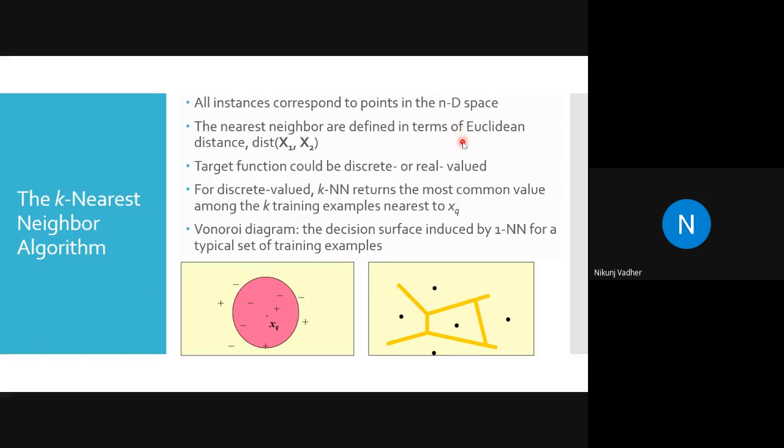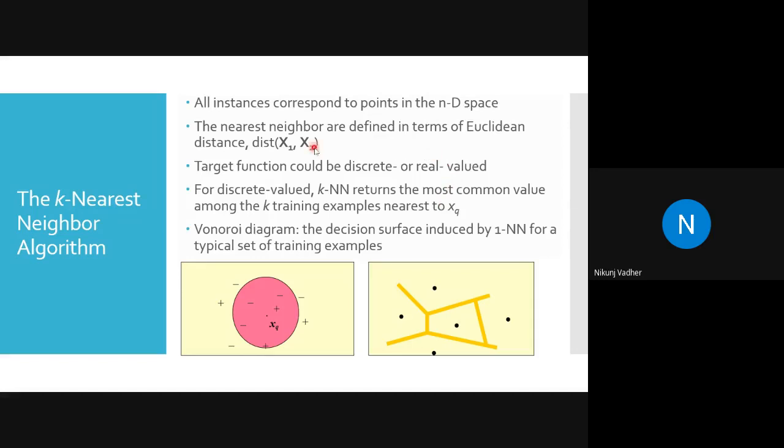It is also used as a similarity measure. If you want to know the similarity of two objects, if the distance between two objects is 0, then we can say that both objects are identical. But it is not the only parameter which we can use. We have to go with other parameters as well.